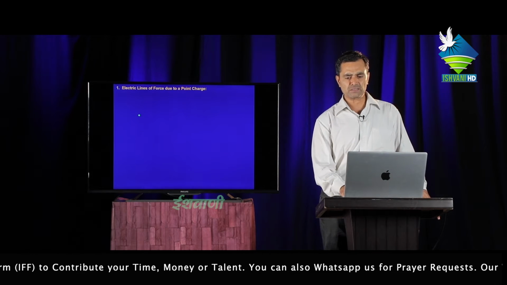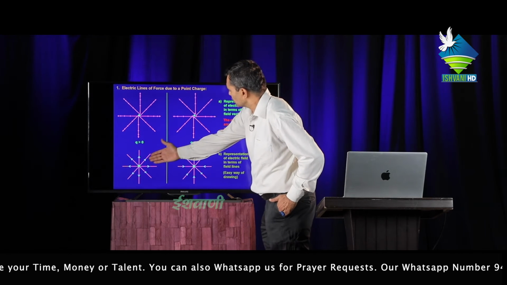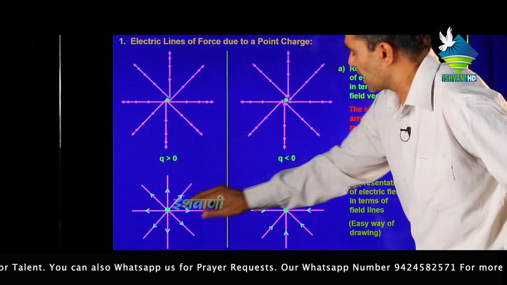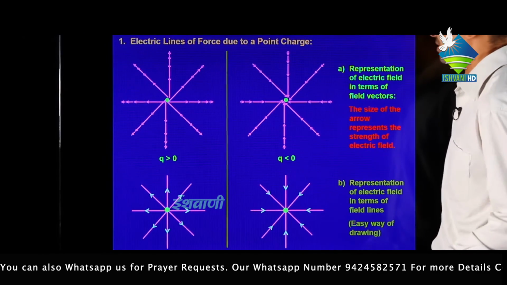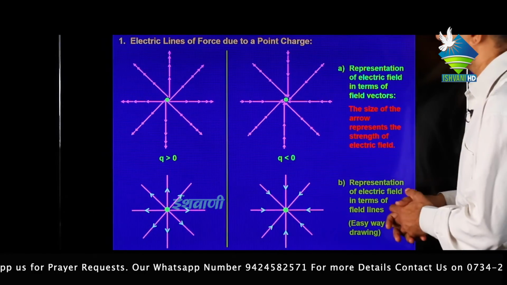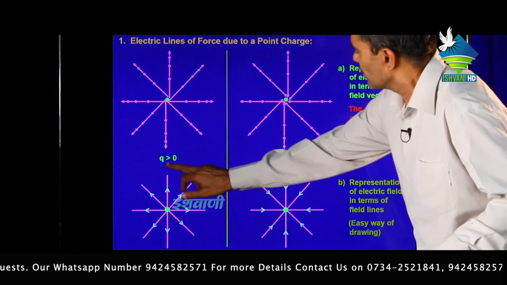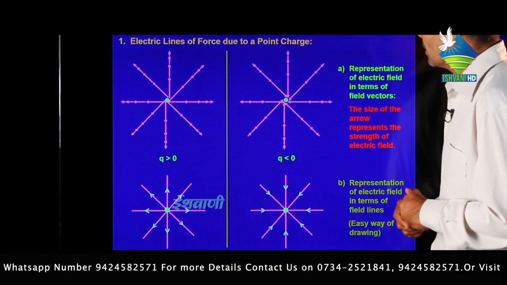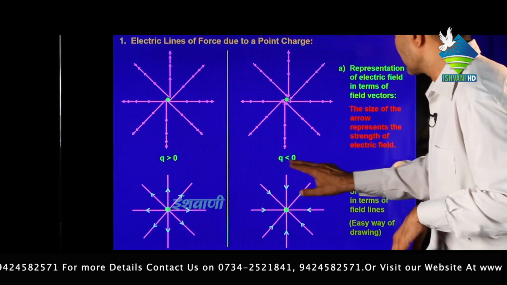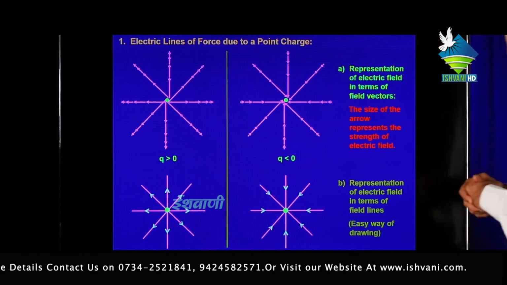Next, electric lines of force due to a point charge. The first figure shows that Q greater than 0 means this is a plus charge, so all lines of forces move away from the positive charge, and all lines of forces go towards negative charges. Means if Q is greater than 0, then the direction of lines of forces is away from the center, and if Q is less than 0, then the direction of lines of forces is towards the center.